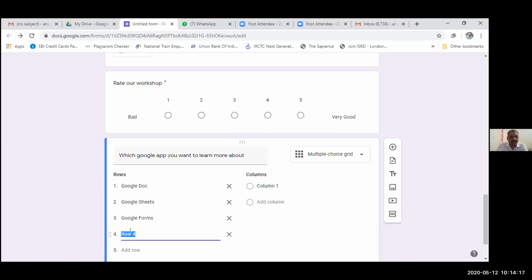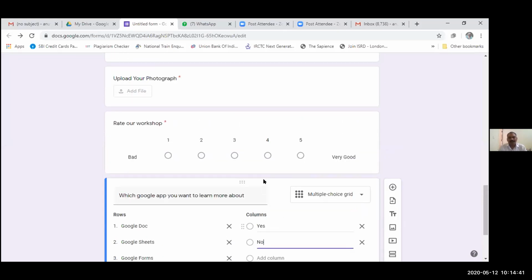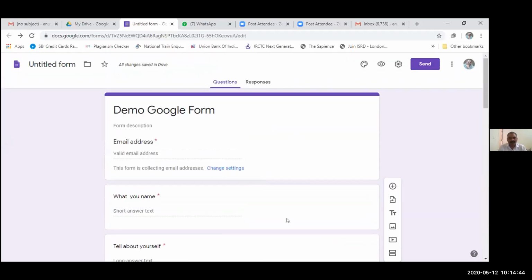Google Classroom as well. Okay, and in the column section we can say yes or no. A multiple choice grade type question. So now we have created a lot of questions over here.